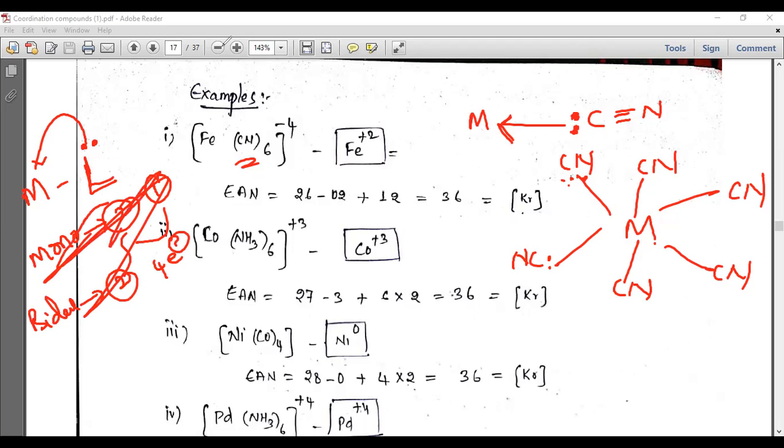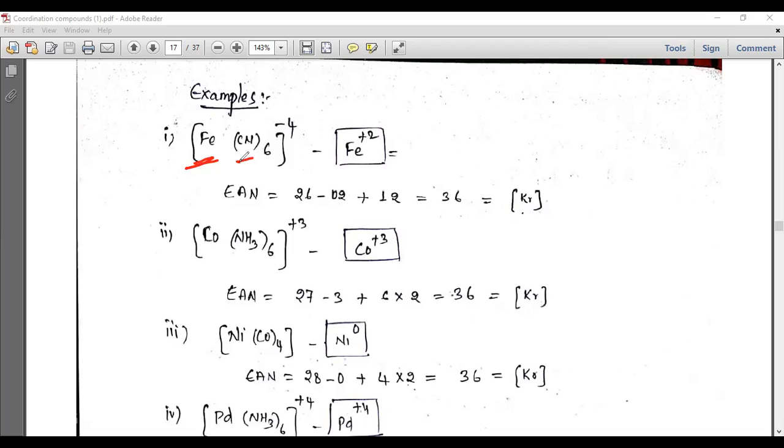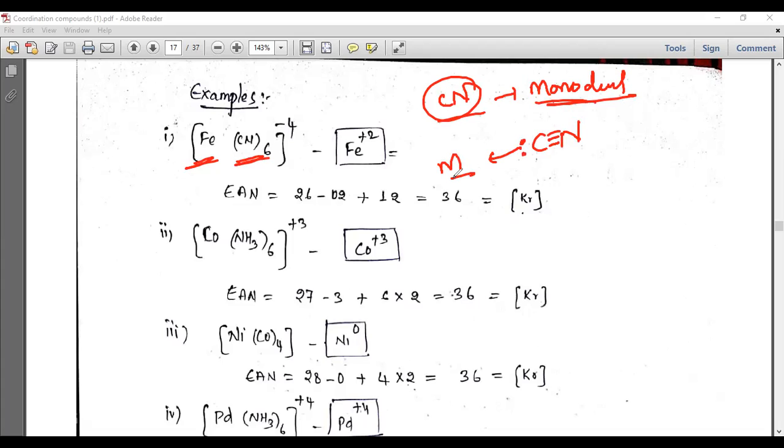But see here. So let us start with the first. See here, iron. So here these 6 ligands are there. 6 cyanide ligands are there. Cyanide is a monodentate ligand. So monodentate means it will have only one donor atom, which is actually carbon. It will donate its electron to the central metal ion. So it will donate only one lone pair. That means it can donate 2 electrons. One lone pair అంటే 2 electrons అన్నట్టు, అంతే కదా.